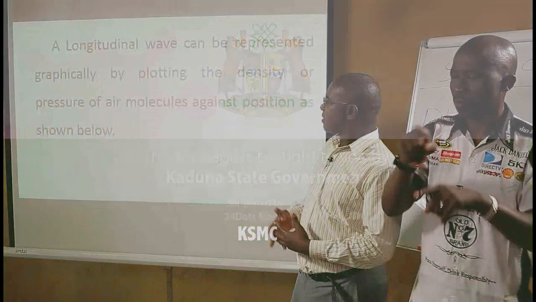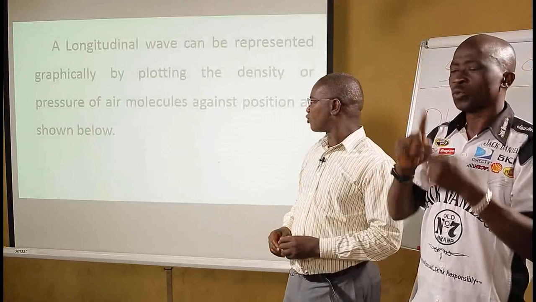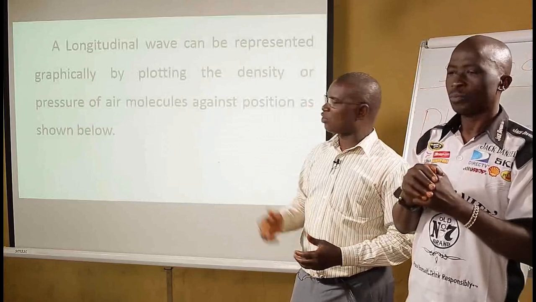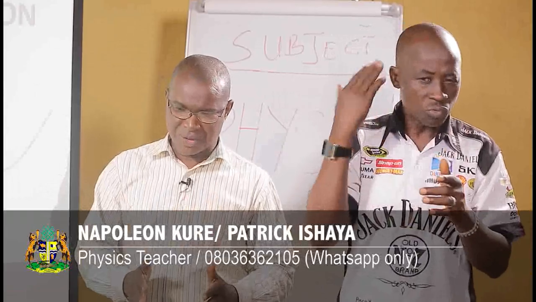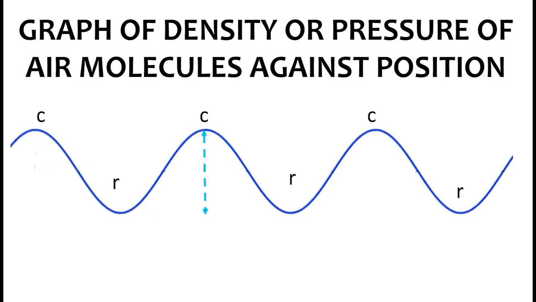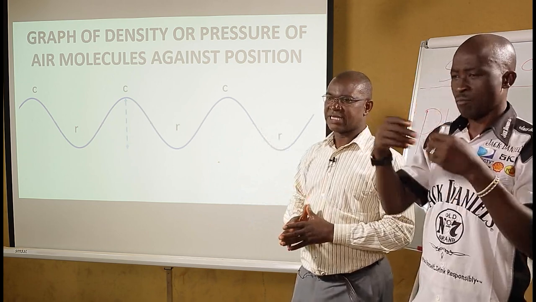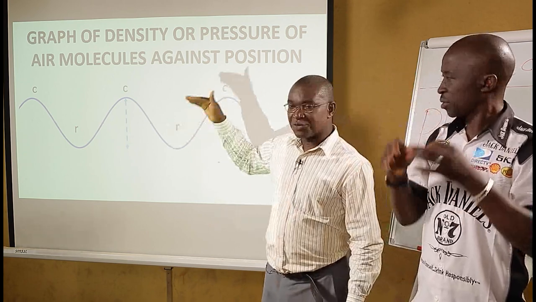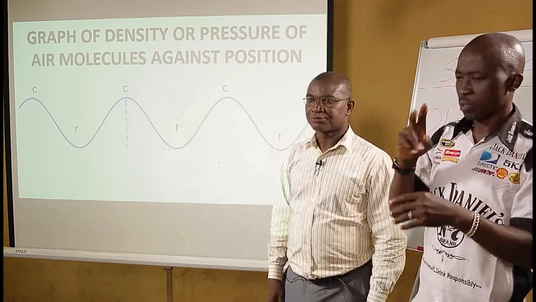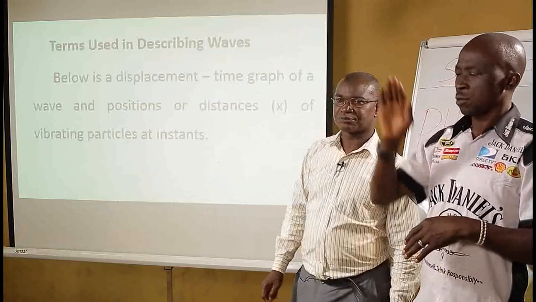A longitudinal wave can be represented graphically. We can represent that by plotting the density or pressure of air molecules against position as shown. Apart from the other diagrams shown for propagation of sound wave through the medium, before and during, we can have a representation of the same, where you have a graph of density or pressure of air molecules against position. Now you can see this is taking the form of our transverse wave. It's just for explanation's sake. The upward region there is your compression. The downward region is your rarefaction, and so on and so forth.